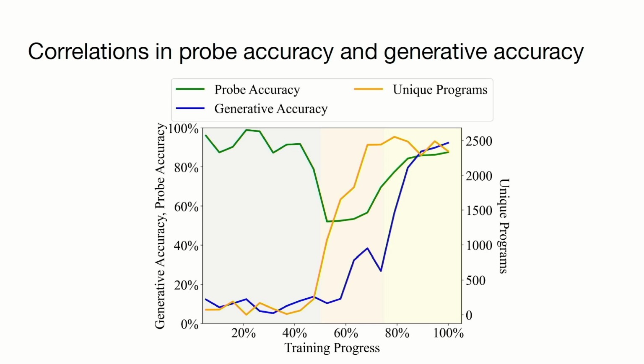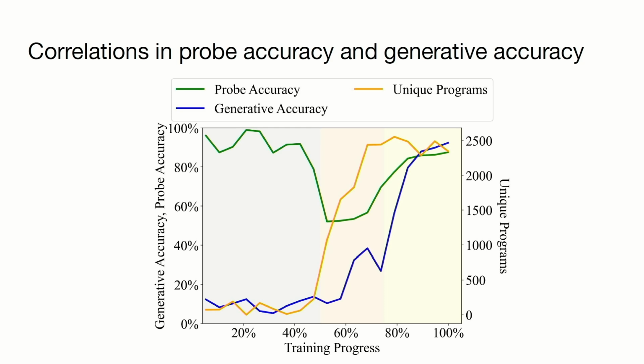So here are the results. We trained the probe at regular intervals during the language model's training process, and then we plot how accurate the probe is at predicting the direction of the robot. And you can see here, that's in green. We also plotted in orange the number of unique programs the language model writes down. The reason this will become interesting is on the next slide. But essentially, there's 10,000 of these Karel tasks. And I'm just counting, of the 10,000 tasks, the language model gave one program for each. How many unique programs are there?